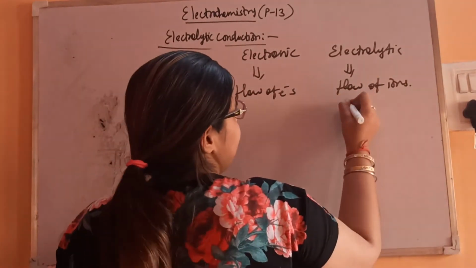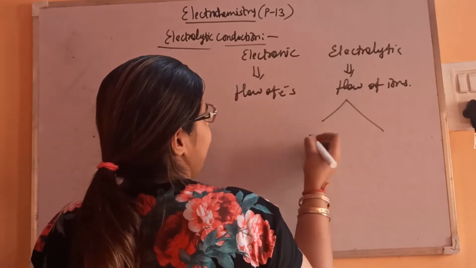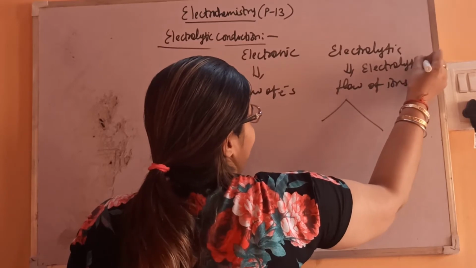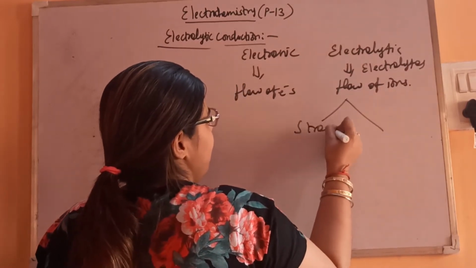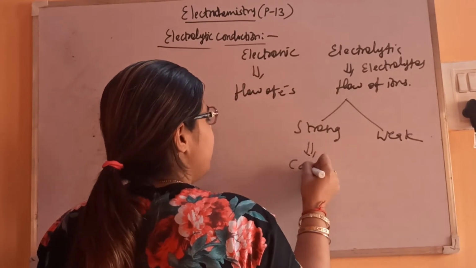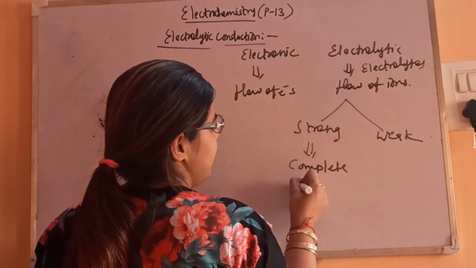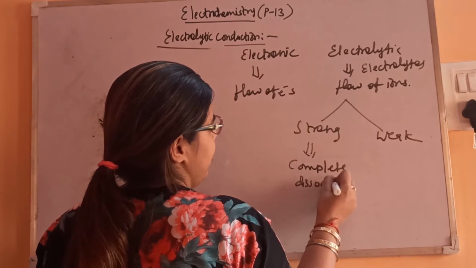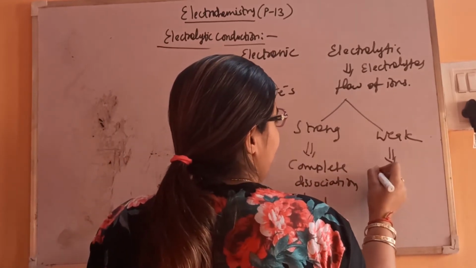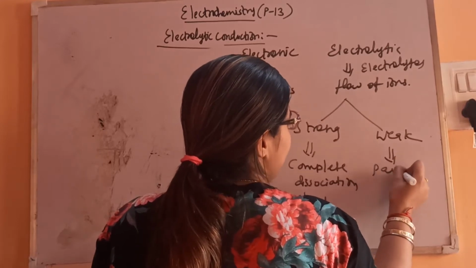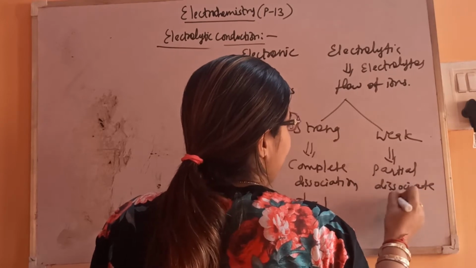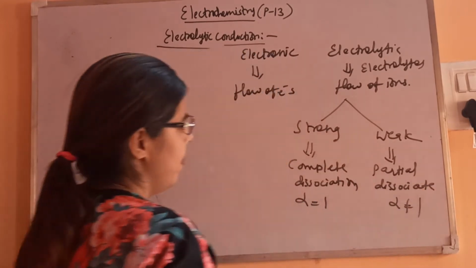Then electrolytes, we know, can be classified into strong and weak. Strong electrolytes undergo complete dissociation, that is alpha is equal to 1, but weak electrolytes undergo partial dissociation, so alpha is not equal to 1.